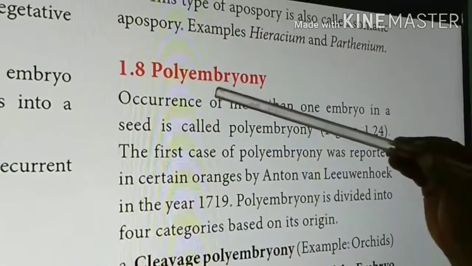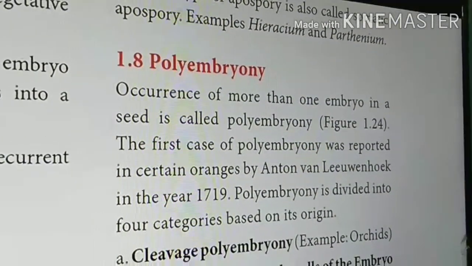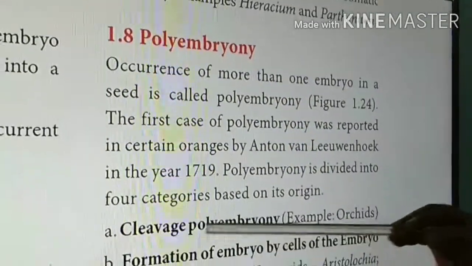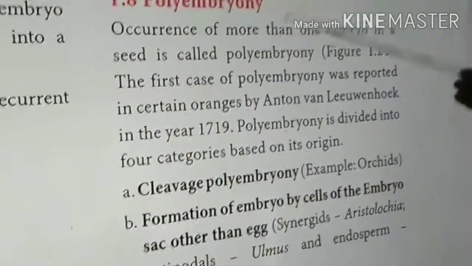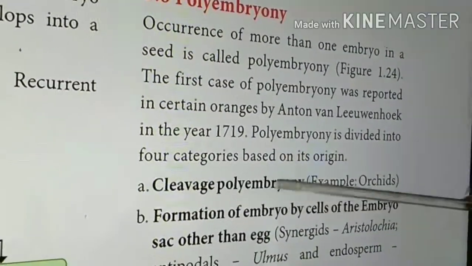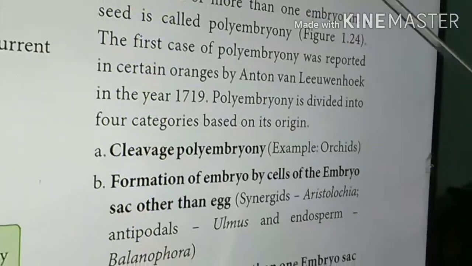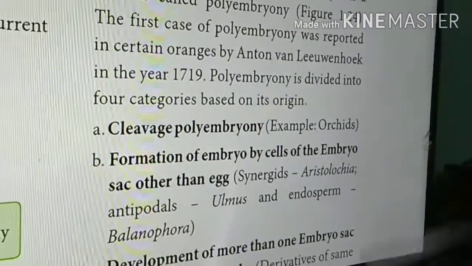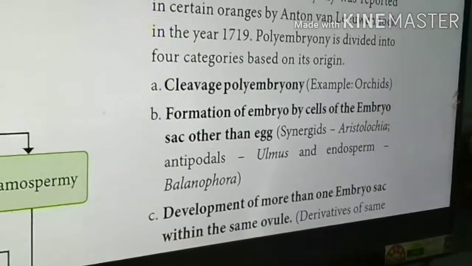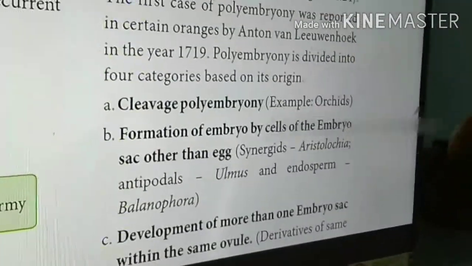How will these embryos be produced? There are many categories. There are 4 different types of category. One by one I shall see. First one is cleavage polyembryony. That means a single embryo will be divided to produce as many embryos. That is called cleavage polyembryony. So many embryos will be formed from a single embryo by cleavage. Cleavage means division. So division of an embryo producing many embryos is called cleavage polyembryony.